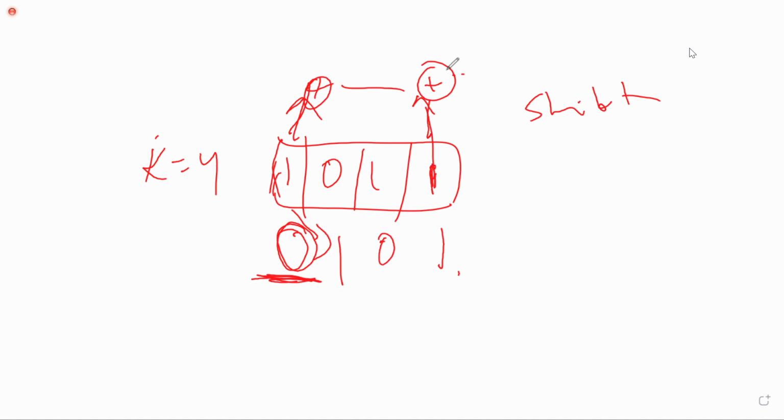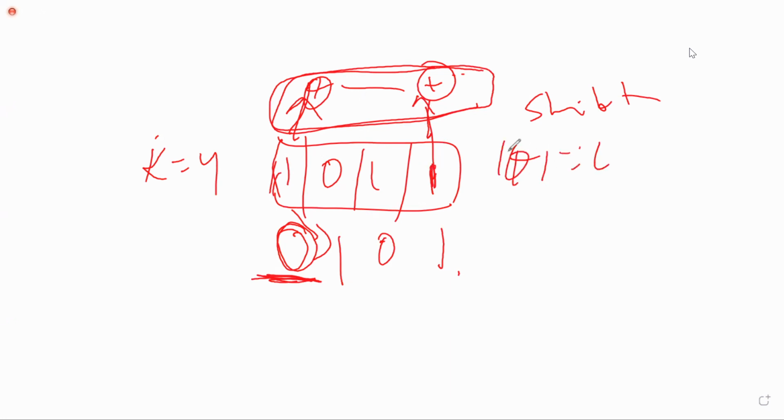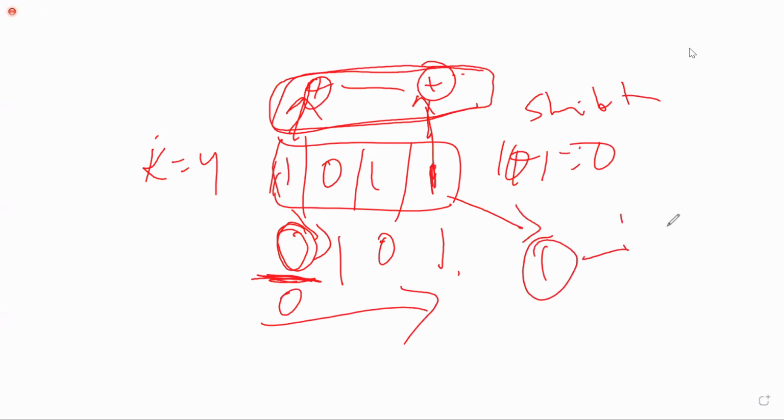Initially it specifies some architecture and some mathematical notation. Here 1 XOR 1 gives 0, so that 0 will be placed over here. Whatever bit is shifted out, here 1, will be used as the key stream bit, that is 1.